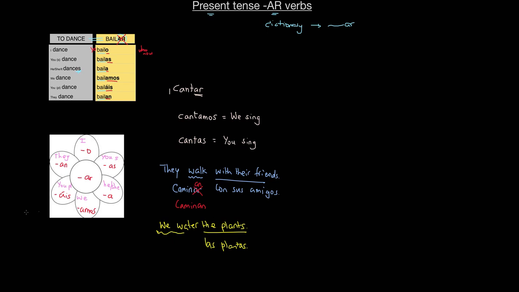So the verb to water is regar, but regar las plantas is to water the plants, and this is not what I want. What I want is we water the plants. So we're going to get rid of the AR, go to the we form, and instead of the AR we need the amos. So we need to put the amos in the place of the AR, and the resulting verb will be regamos.